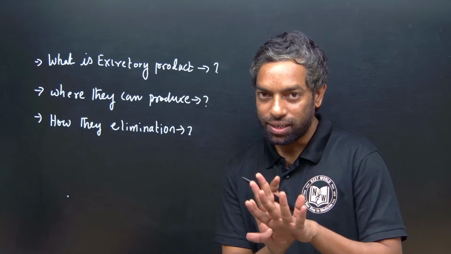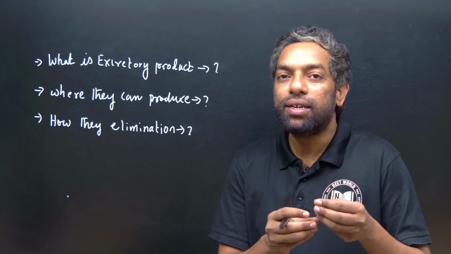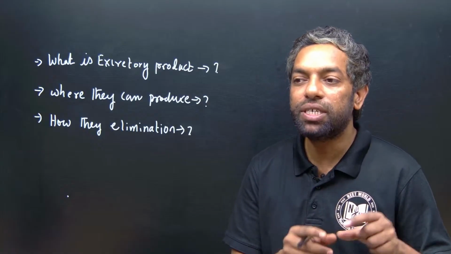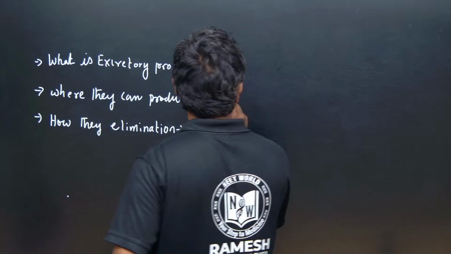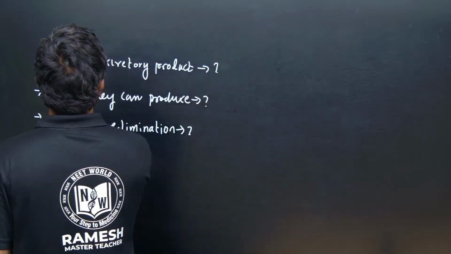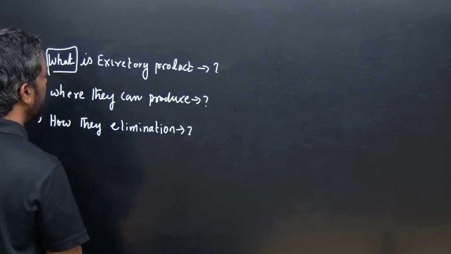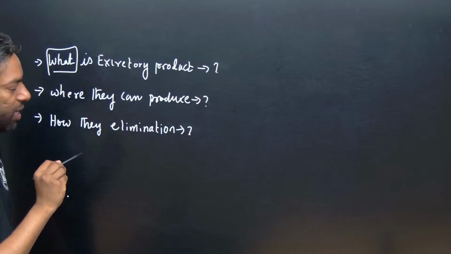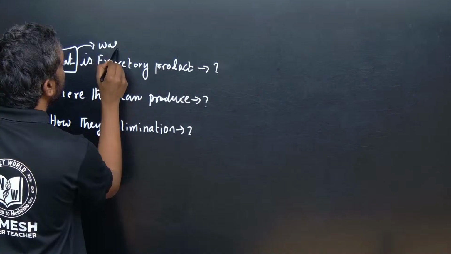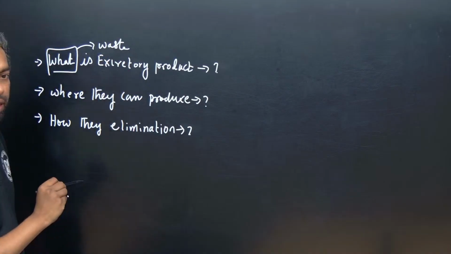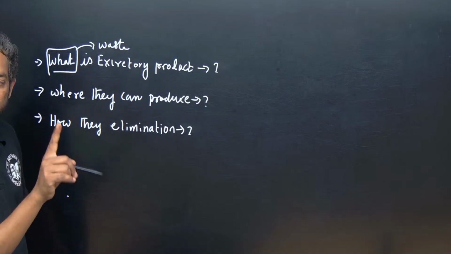Excretory products are nothing but wastes produced by metabolism. What does excretory product mean? It is the waste, meaning nitrogenous waste.